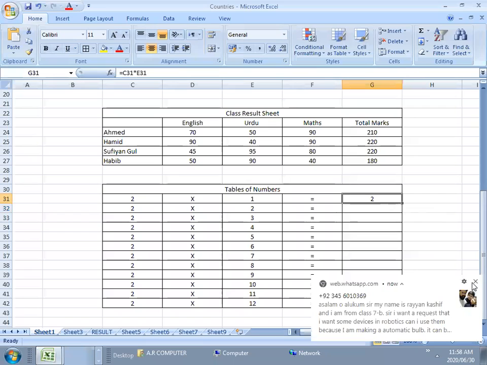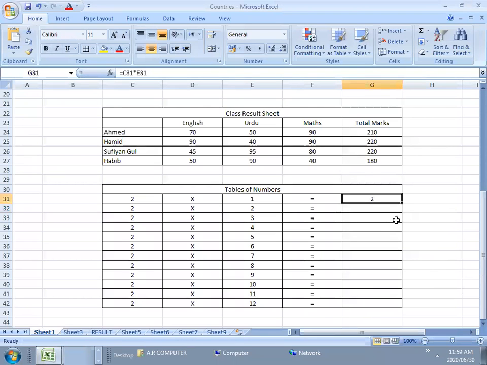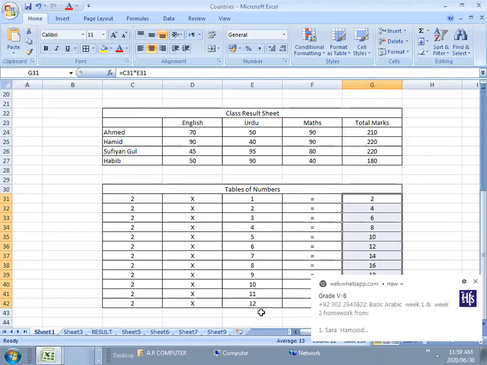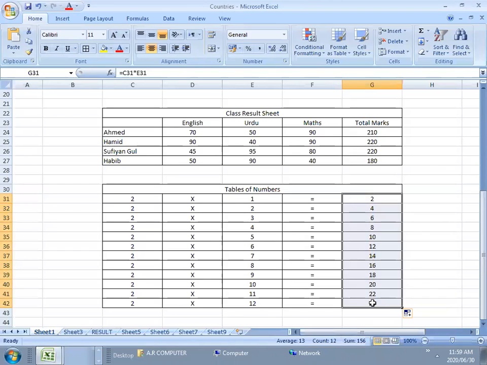Rather, you will just copy. See this, I am just dragging and you can see 2 times 4, 3 times 6, 4 times 8, up to 12 times 24, right? So in this way, you completed the table of the number.